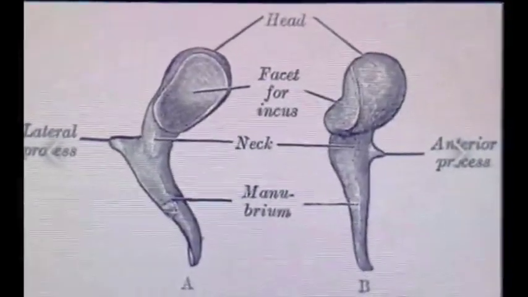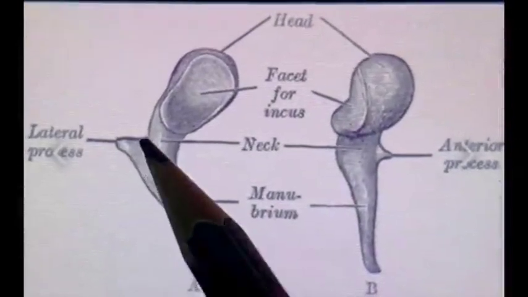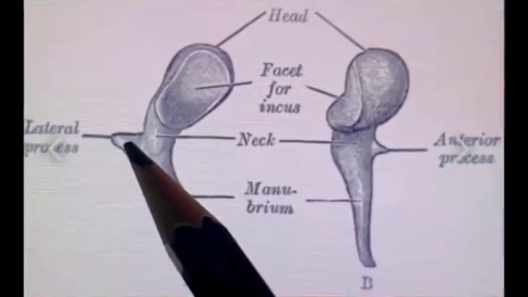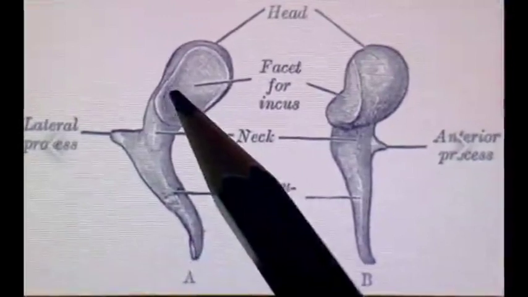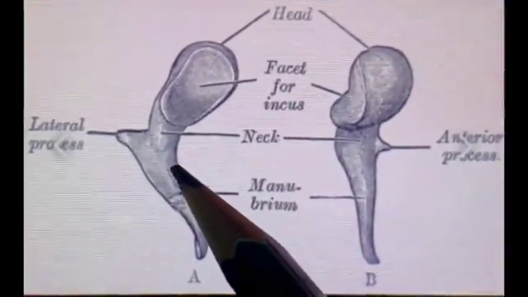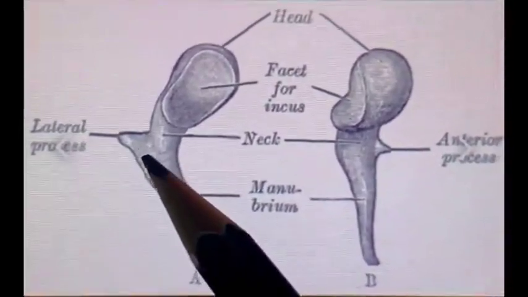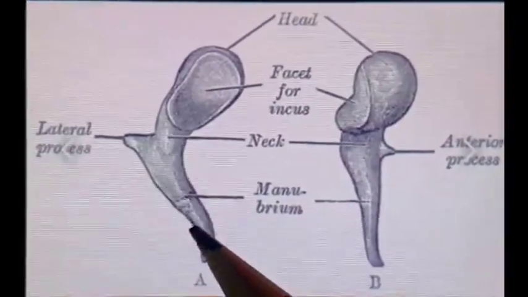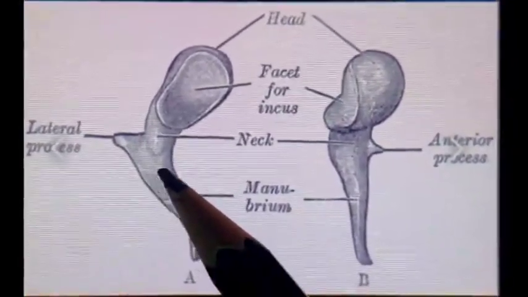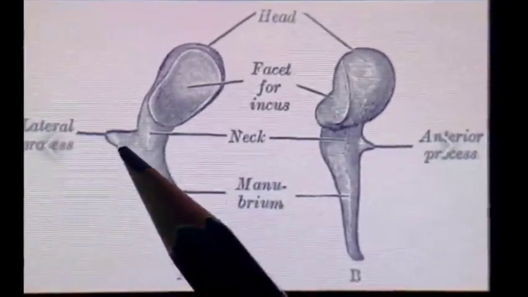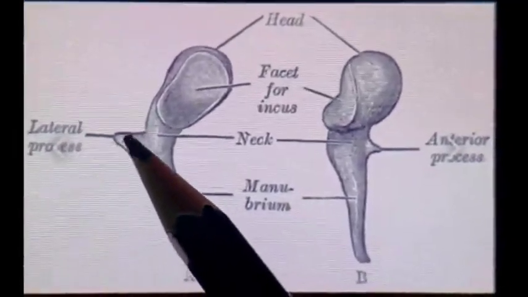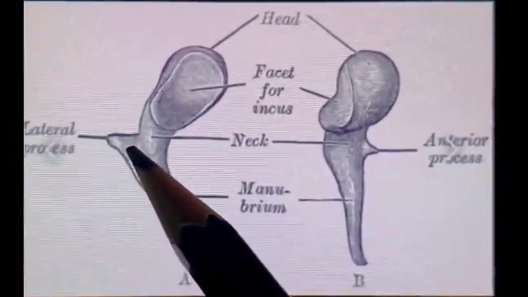Next is lateral process. Lateral process is better visible when we see the bone from its posterior aspect. So it is an extension or projection from the upper end of handle. This is handle or manubrium part of the malleus bone. From its upper part extends a small projection known as lateral process.